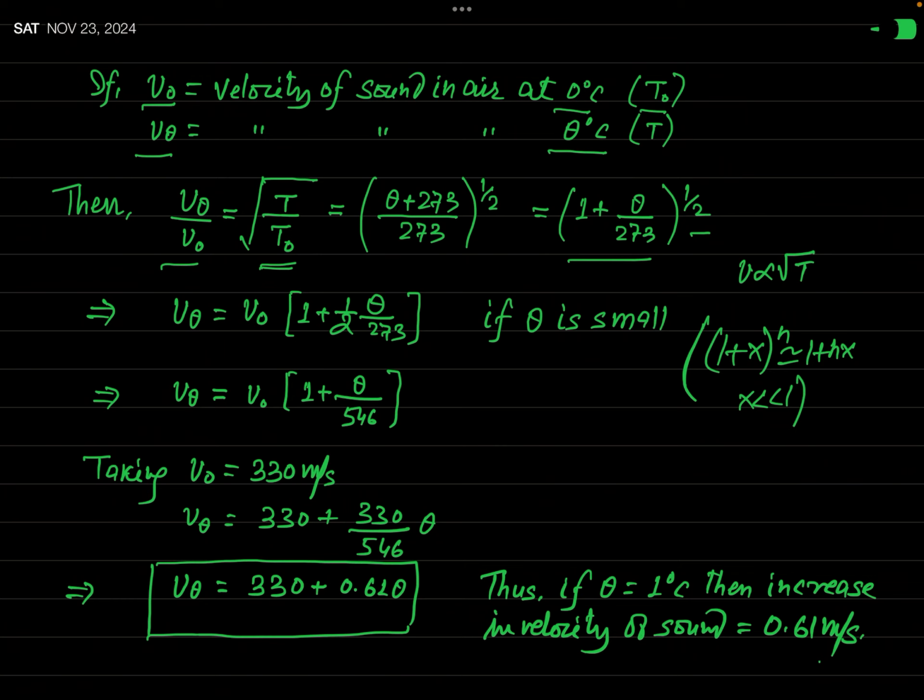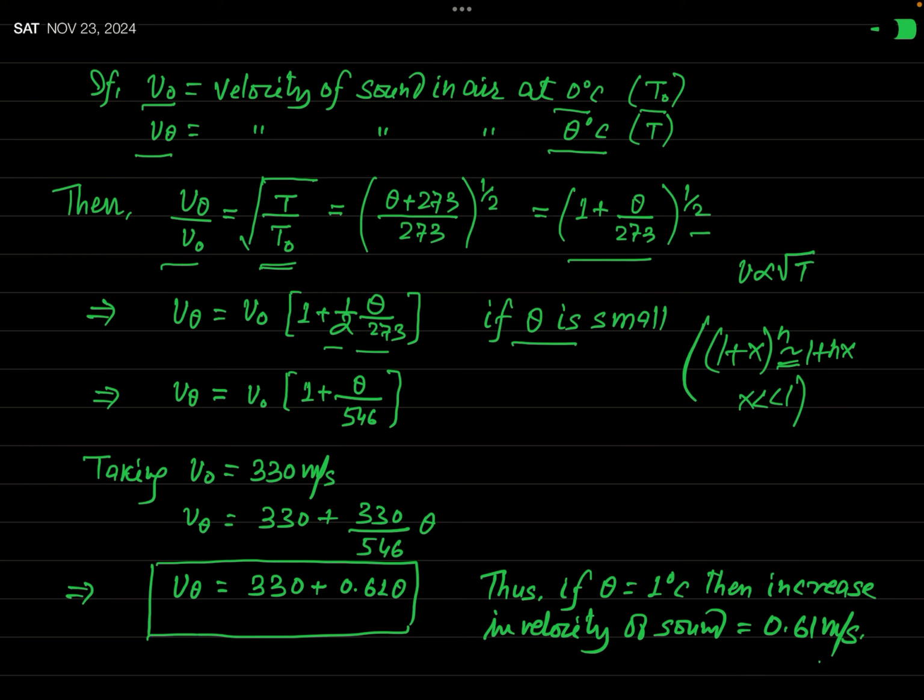So if you consider that theta is small, then in that condition, theta divided by 273 will be much smaller than 1. And then according to this first approximation, we can write V theta equal to V0 times 1 plus 1 over 2 into theta divided by 273.